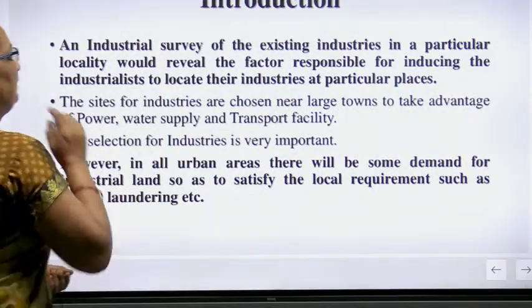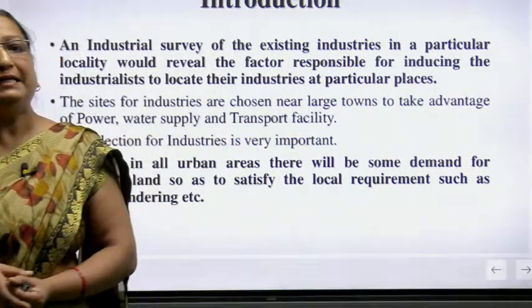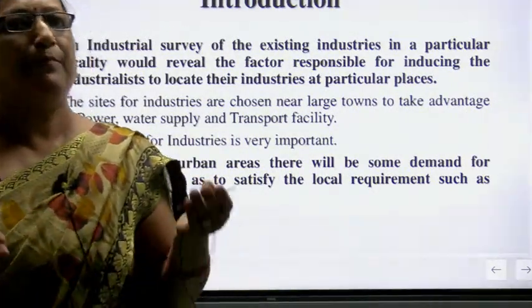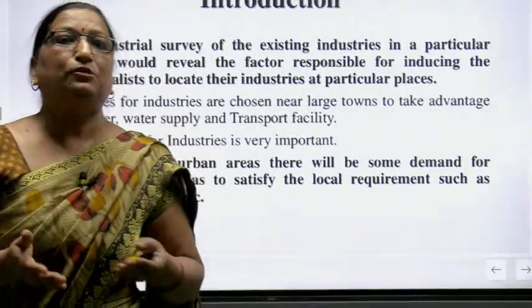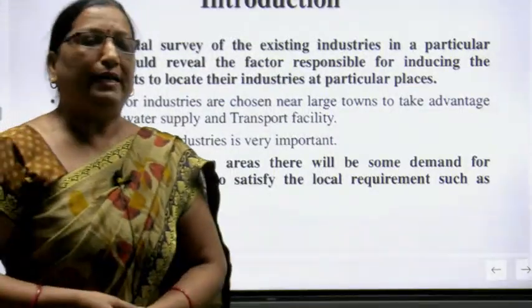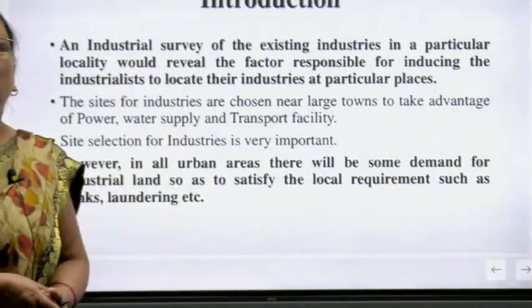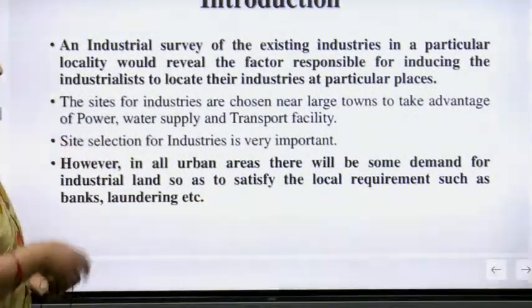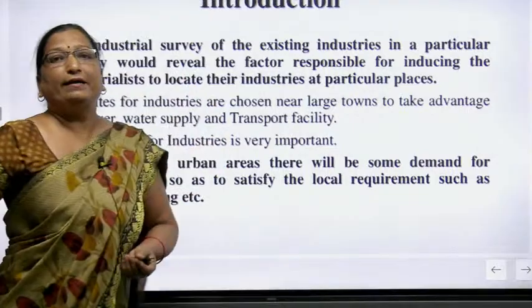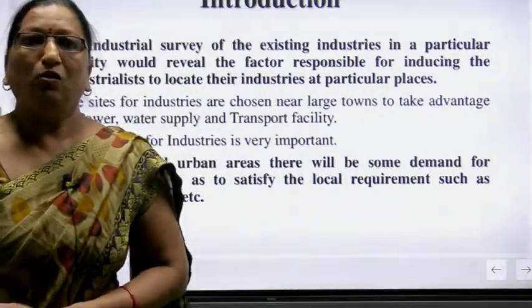First point is related to power, because industry needs electric power. You know, without electricity the machines cannot work. So electricity, water supply is also very essential, and the third important point is related to transportation. Now all the points are clear.